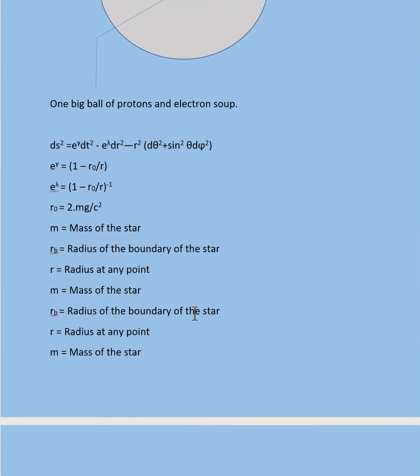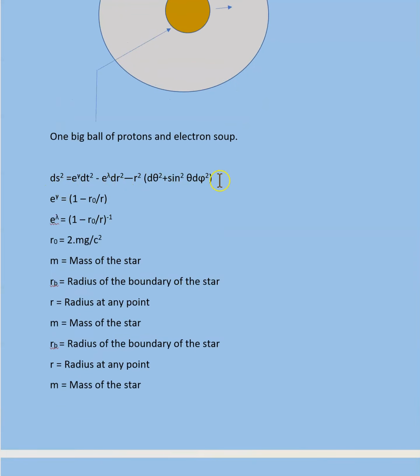Now, this is called the Oppenheimer and Snyder metric. ds squared equals e^nu dt squared minus e^lambda dr squared minus r squared d theta squared. And so what are these? ds squared is the distance between two points. That is the metric. And e^nu is 1 minus r0 over r, and r0 is the Schwarzschild radius, that is related to the mass of the star, and c is the velocity of light, and